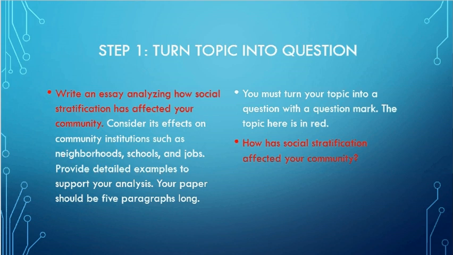Now, I've been teaching essays for about 16 years, and so this is something I like to hope I'm fairly good at, and I've come up with a little bit of a system. We'll start with step 1. The very first thing to do when you're writing an essay is turn the topic into a question with a question mark. The reason this is important is because, 1, it clarifies what you're going to be writing on. An essay by nature is an opinionated paper. You are bringing across a certain opinion, and you have to turn the topic into a question so you know where that opinion is going to be, so it helps you to develop that opinion.